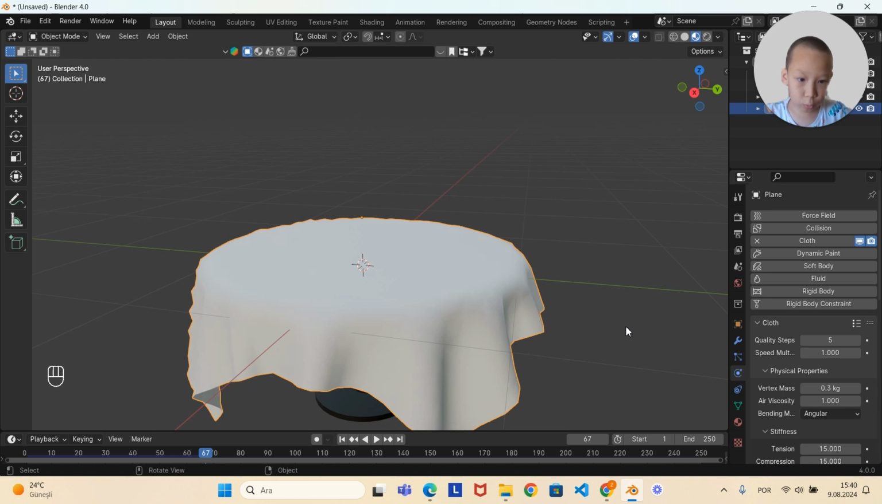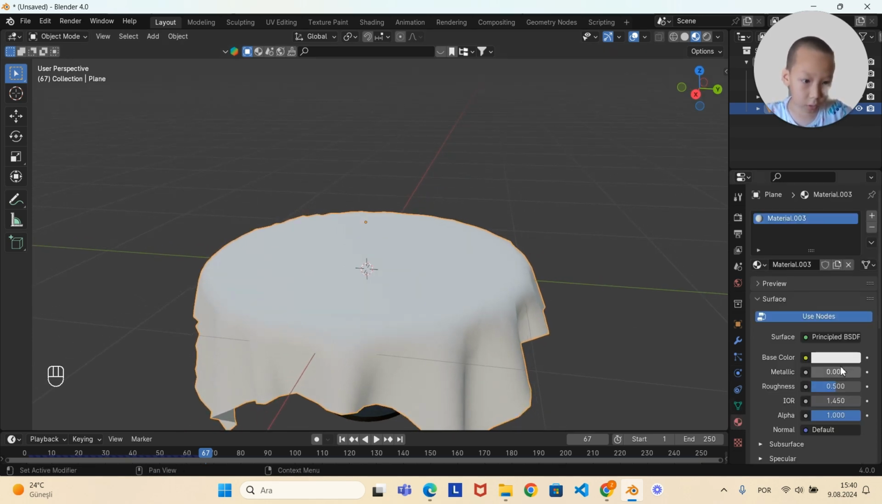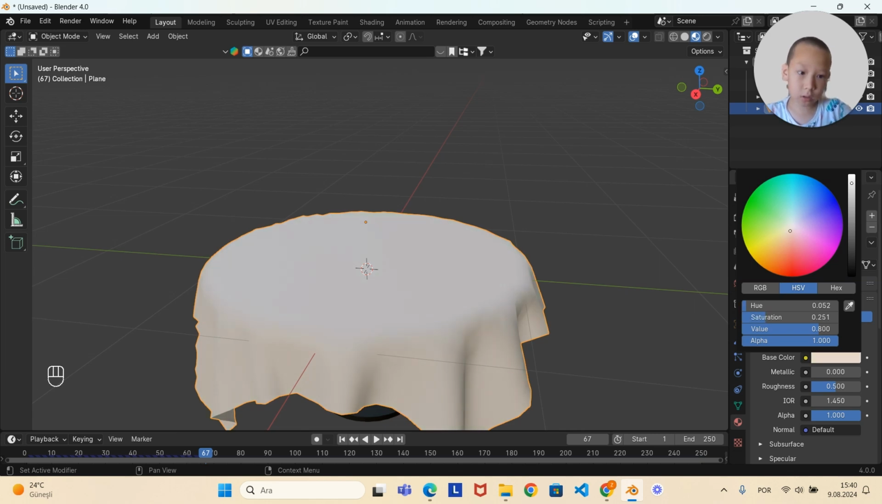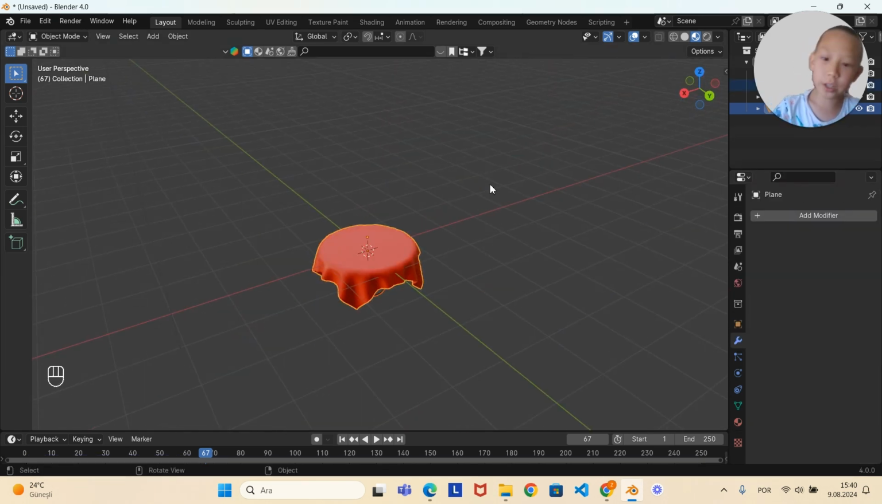And if you guys want, you can give this a color too. So I'm going to give this a red color. And now our table is ready.